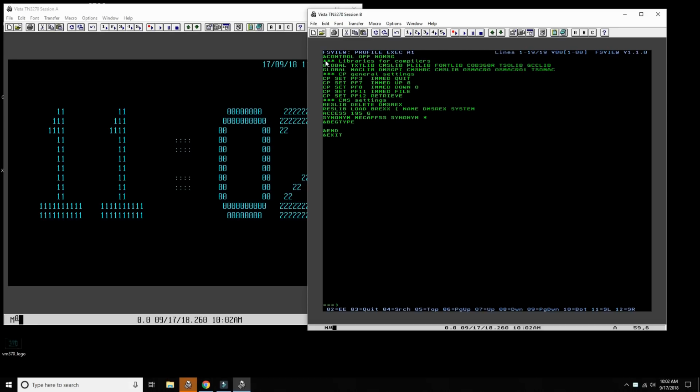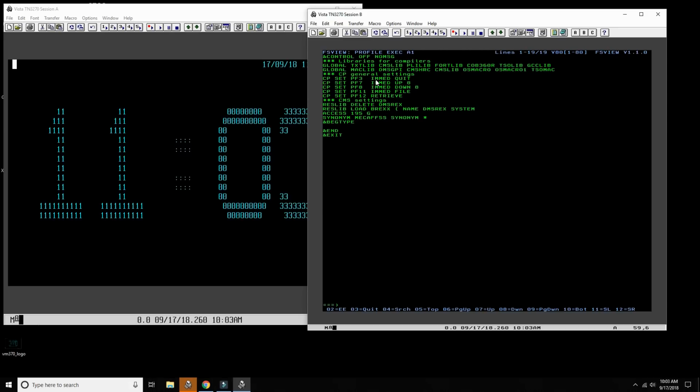So there's several things happening. First of all, we have all the linkage edit libraries defined there, so that if you load a program that was already compiled, it will be able to resolve the references when loading it. And so you need to indicate what are the names of all those libraries, and here they're labeled.